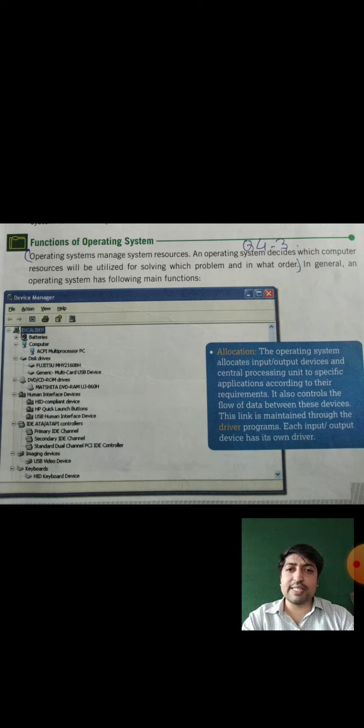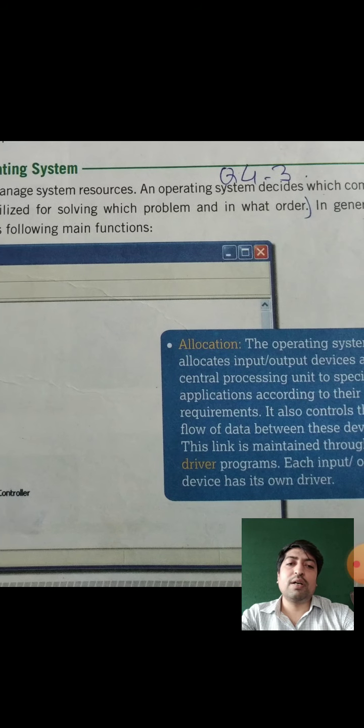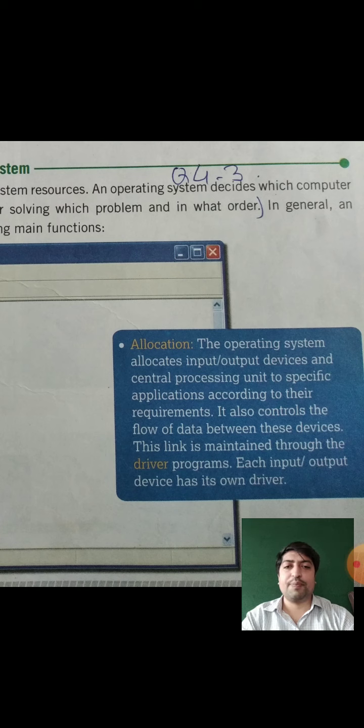In general, an operating system has the following main functions. You can see in your textbook or on the screen the example of that. The first function, allocation. The operating system allocates input or output devices and the central processing unit to the specific applications according to their requirement. It also controls the flow of data between these devices. This link is maintained through the driver program. Each input output device has its own driver.